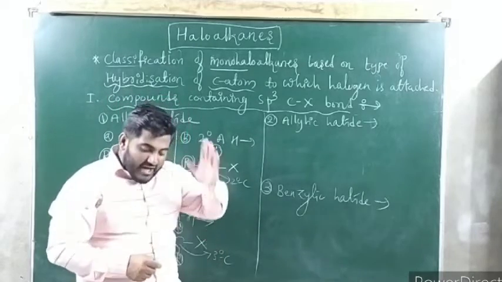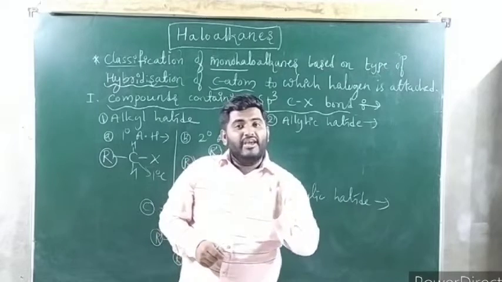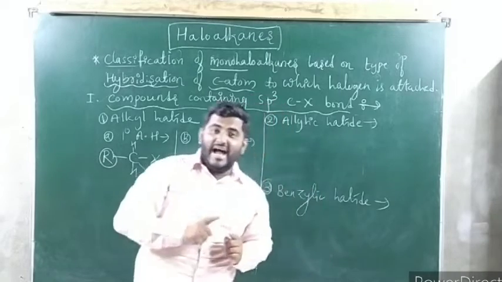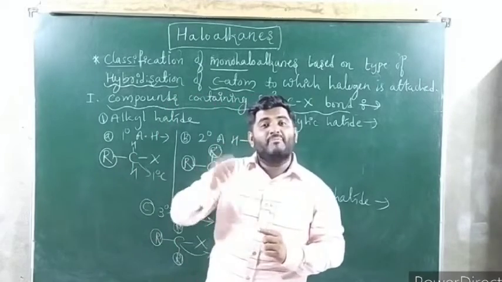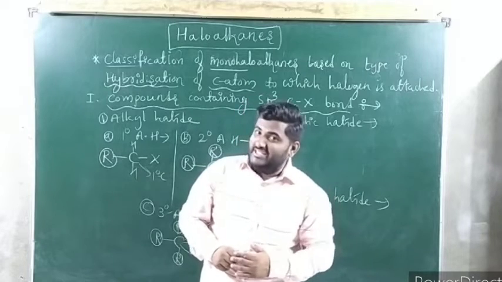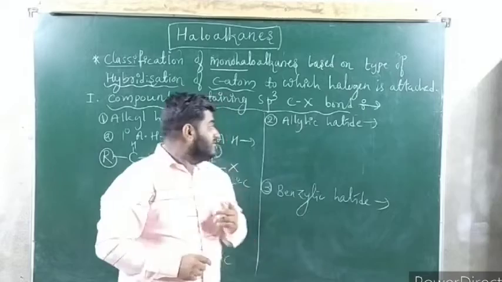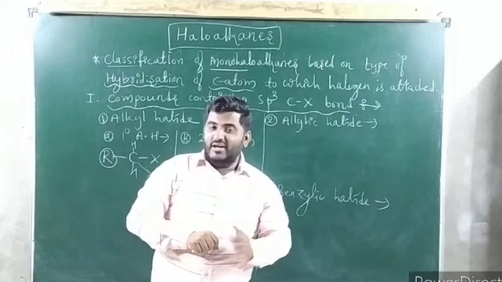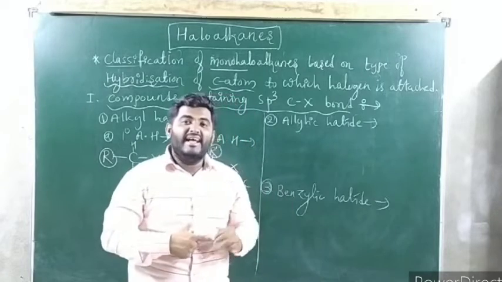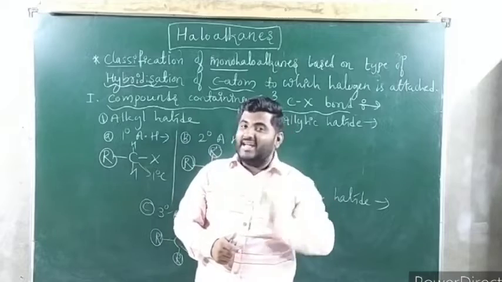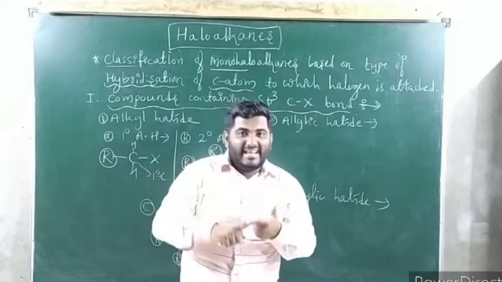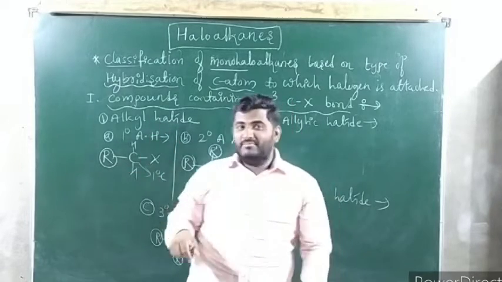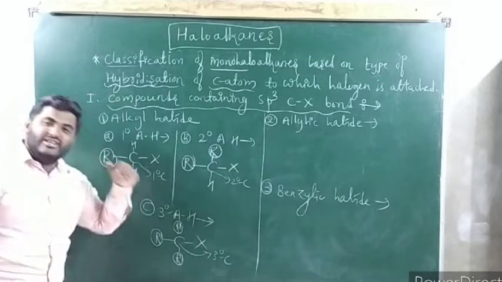Getting? We are talking about classification of monohaloalkanes. Classification of monohaloalkanes in that based on the type of hybridization of carbon atom to which halogen atom is attached. Based on that type, again compounds containing sp3-CX bond, compound containing sp2-CX bond. First one we have started, Roman number 1. Compounds containing sp3-CX bond. In that again 3 types: alkyl halide, allyl halide, benzylic halides. First one alkyl halide we have started. In alkyl halide again 3 types: primary alkyl halide, secondary alkyl halide, tertiary alkyl halide. I hope you are getting.